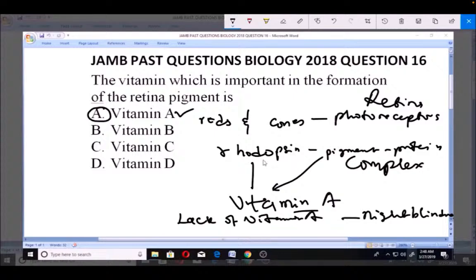So the retinal pigment rhodopsin consists of a pigment protein complex, which is formed with the help of vitamin A. Now this rhodopsin is on the photoreceptors known as rods and cones in the retina. So that's why option A is the right answer. Thank you.